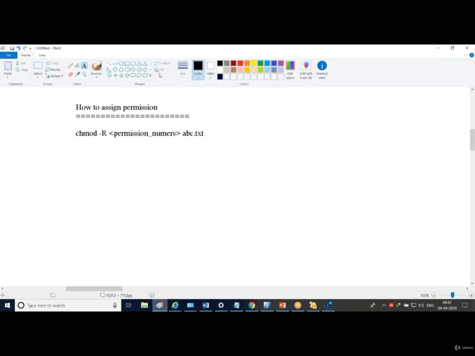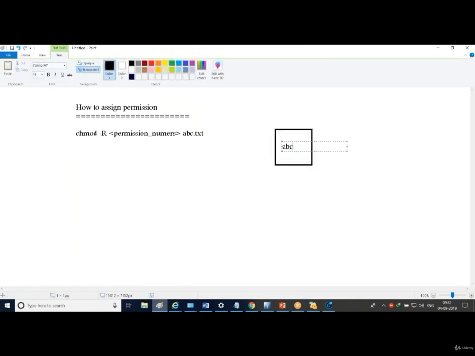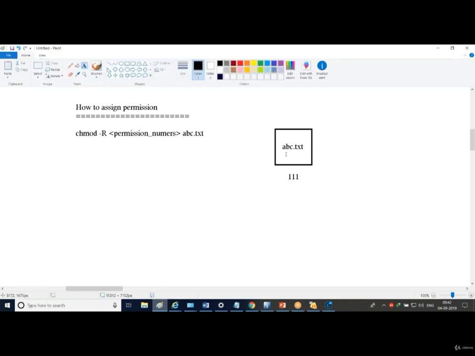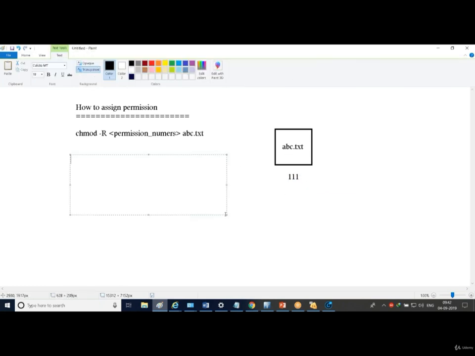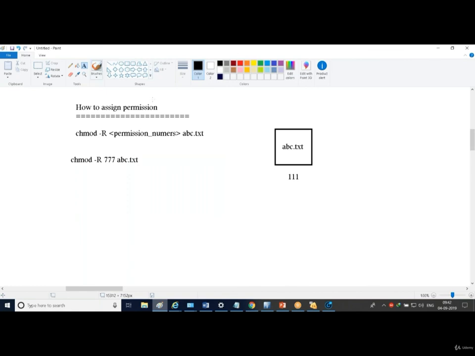So how can I write? For example, there is a file called abc.txt, and by default it has some permission. It has only execute permission: execute for owner, execute for group, execute for other users. I want to make it read, write, execute for all people. So how will I write? chmod -R 777 abc.txt. Now you got my point, right? Immediately this file is converted to 777, and this has read, write, execute for the owner, group, and everyone.